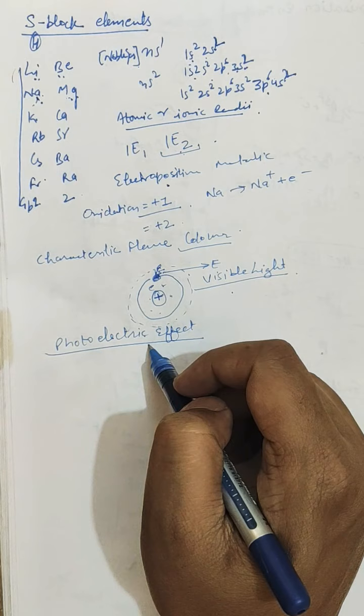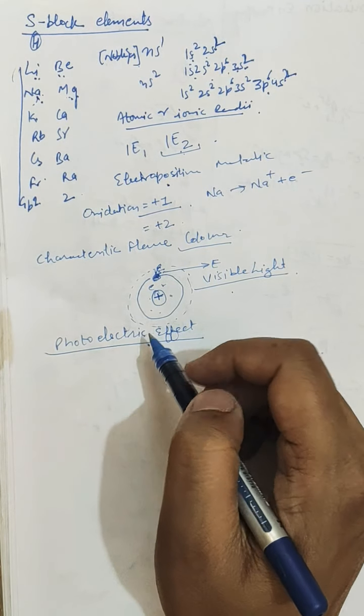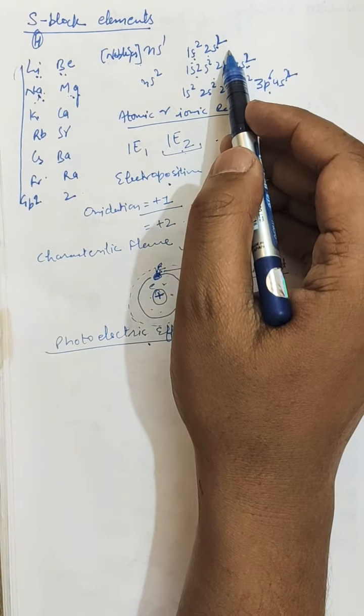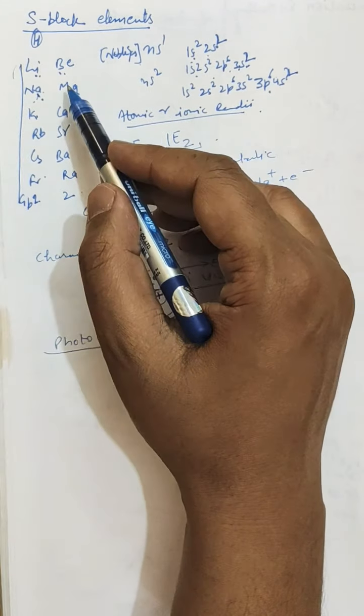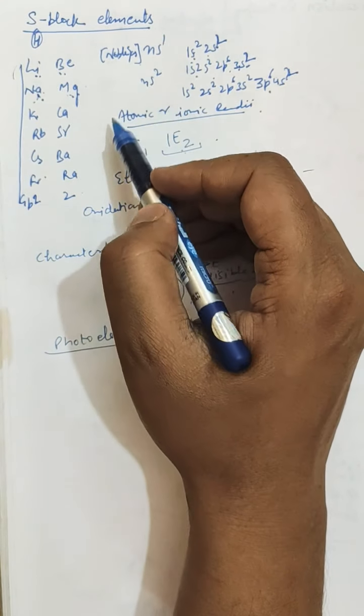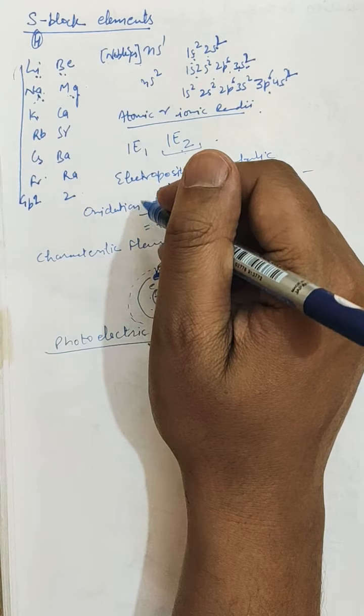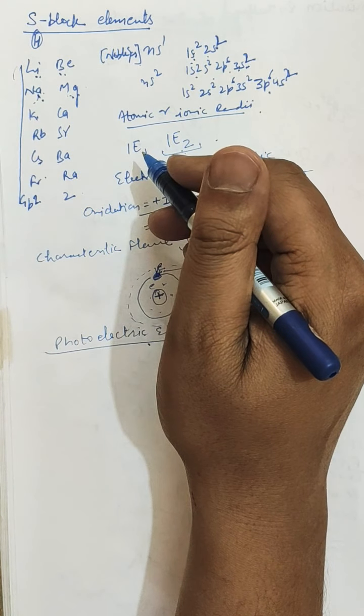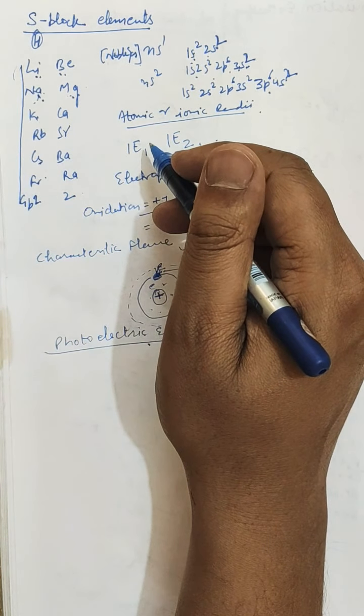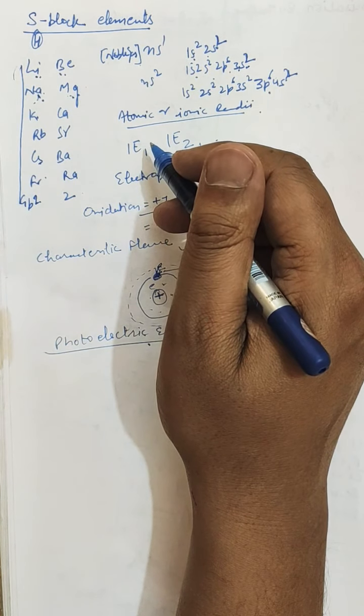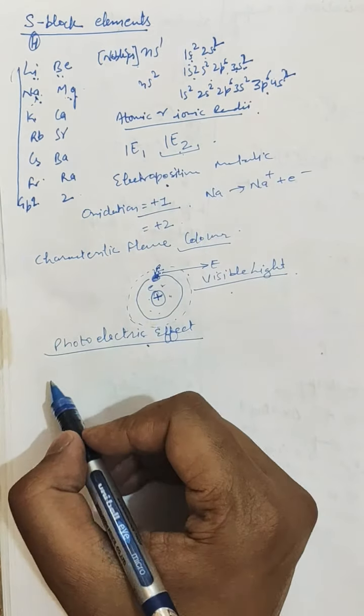Further, next is the nature of compounds. Generally these metals form ionic compounds. Why? Because they easily lose their valence electron due to their low ionization energy, and some other element gains the electron and an ionic compound is formed. Next property is the lattice energy.